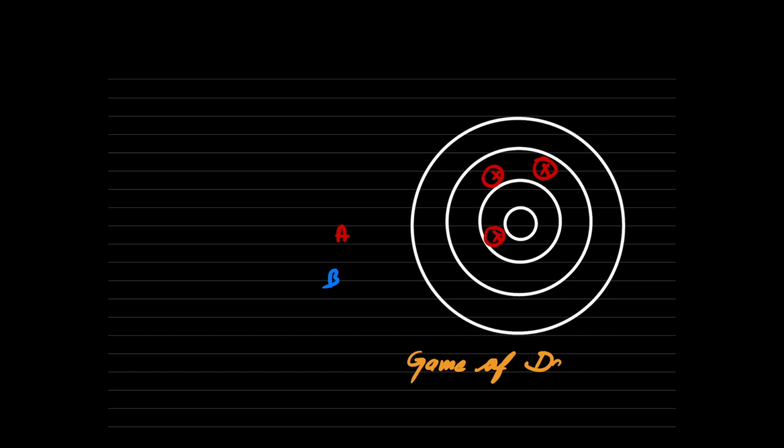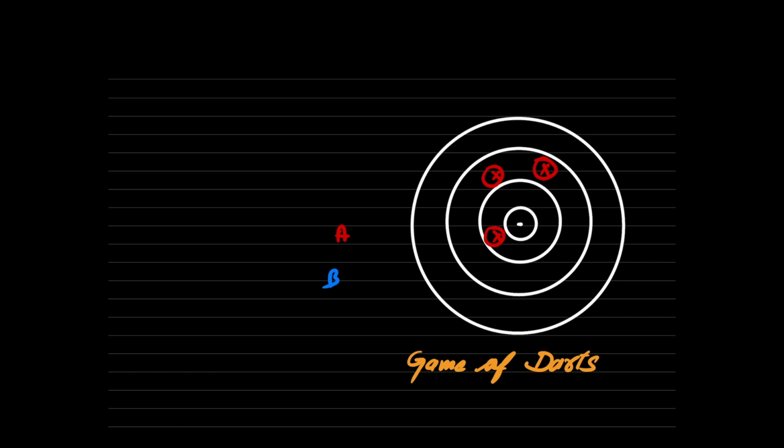Now who will come? My next player will come. Who is that? That is my target player B. So B is represented by this red color. So B is very happy now, right? Because A has missed it. So now he will come to the same position, stand the same distance away from the board, and take 3 arrows. He will try and hit this particular target. So he'll take aim exactly at the center and he throws and he hits here, right?